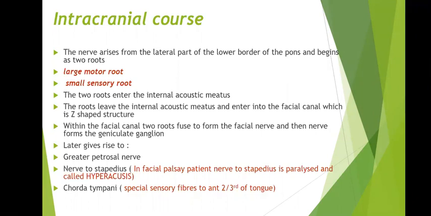Within the facial canal, the two roots fuse to form the facial nerve, and the nerve forms the geniculate ganglion. It later gives rise to the greater petrosal nerve, the nerve to the stapedius and the chorda tympani. In a facial palsy patient, the nerve to the stapedius is paralyzed, causing hyperacusis, while the chorda tympani carries special sensory fibers to the anterior two-thirds of the tongue.